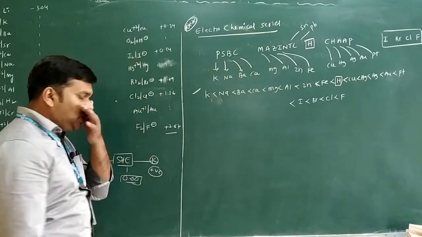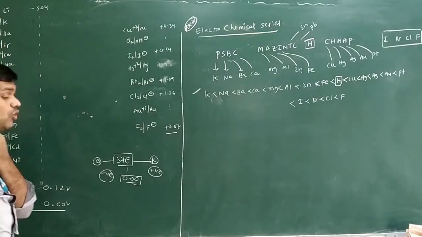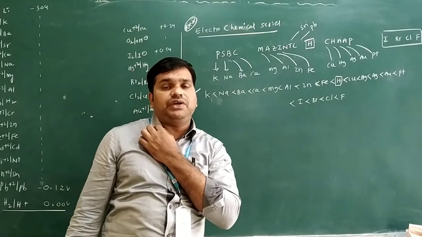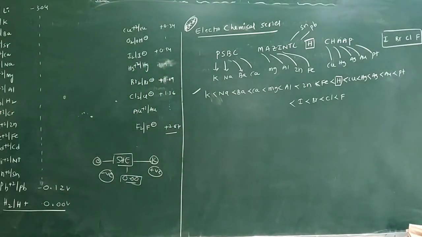Okay, here I will tell one point only. What is the point I told here? I told here active metals are there, moderate metals are there, and one more, we have non-metals also there. So what are the active metals? You can take up to aluminum here. So these are active metals only. From here to here we can say these are moderate metals only. Moderate metals are also there.